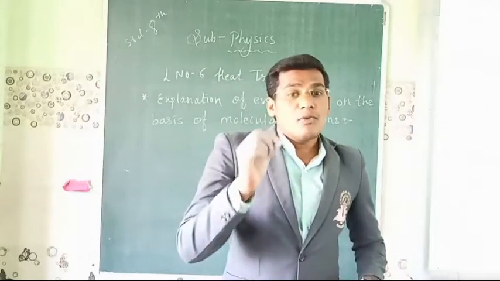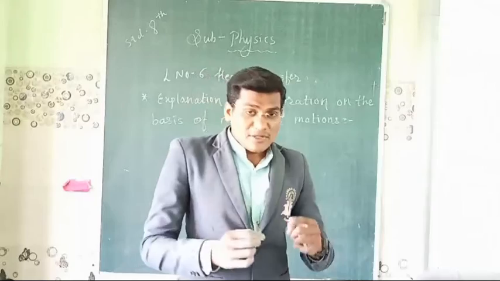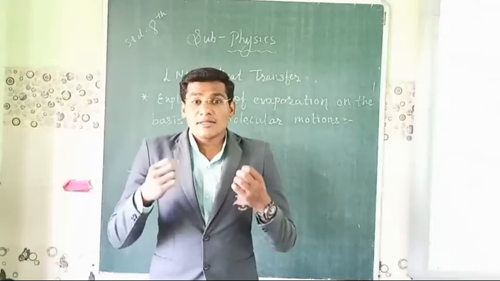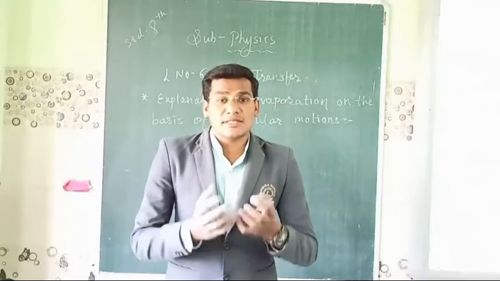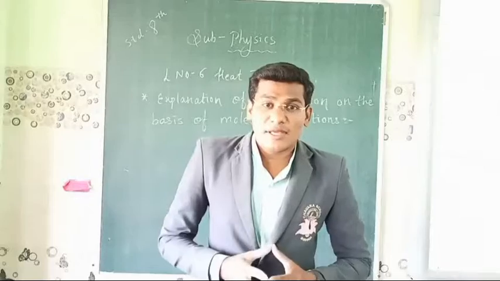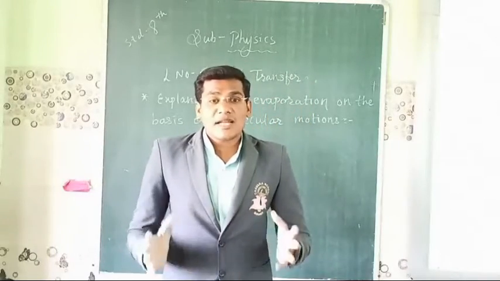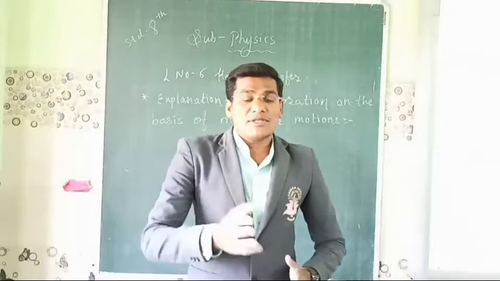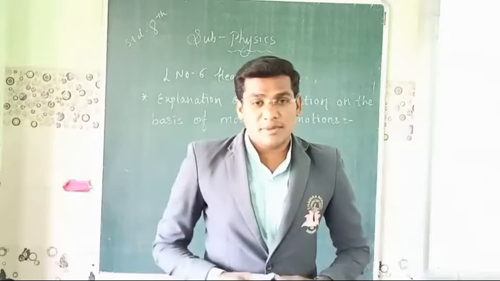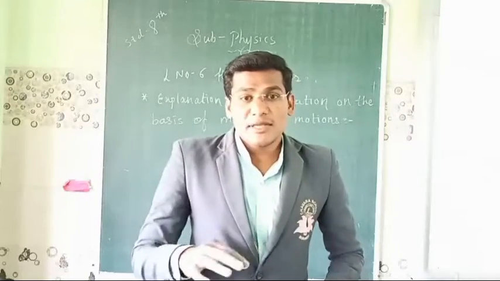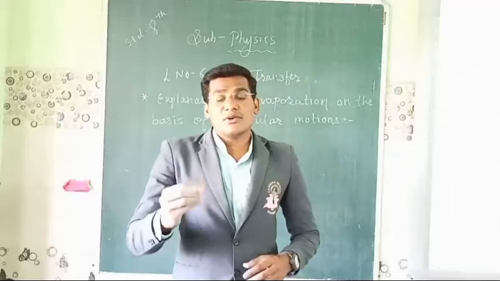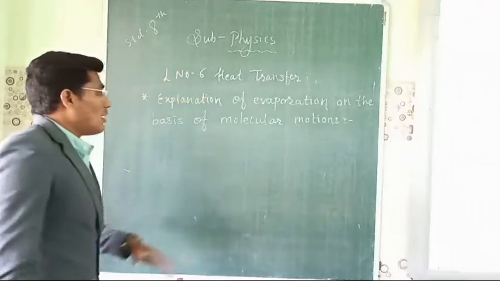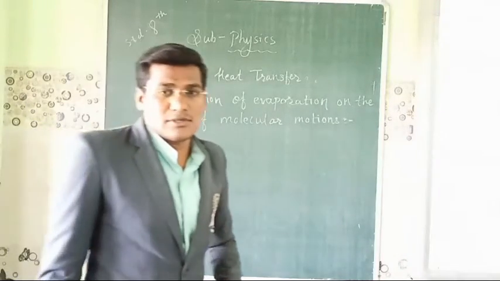Whenever the molecules of the liquid are moving from one place to another, they collide with each other, and whenever they collide, the kinetic energy of the molecules also increases. The more they move, the more the kinetic energy increases, and the molecules get sufficient kinetic energy to reach the surface. Whenever they come to the surface, they slowly turn into the vapor form. This is nothing but an explanation of evaporation on the basis of molecular motion.